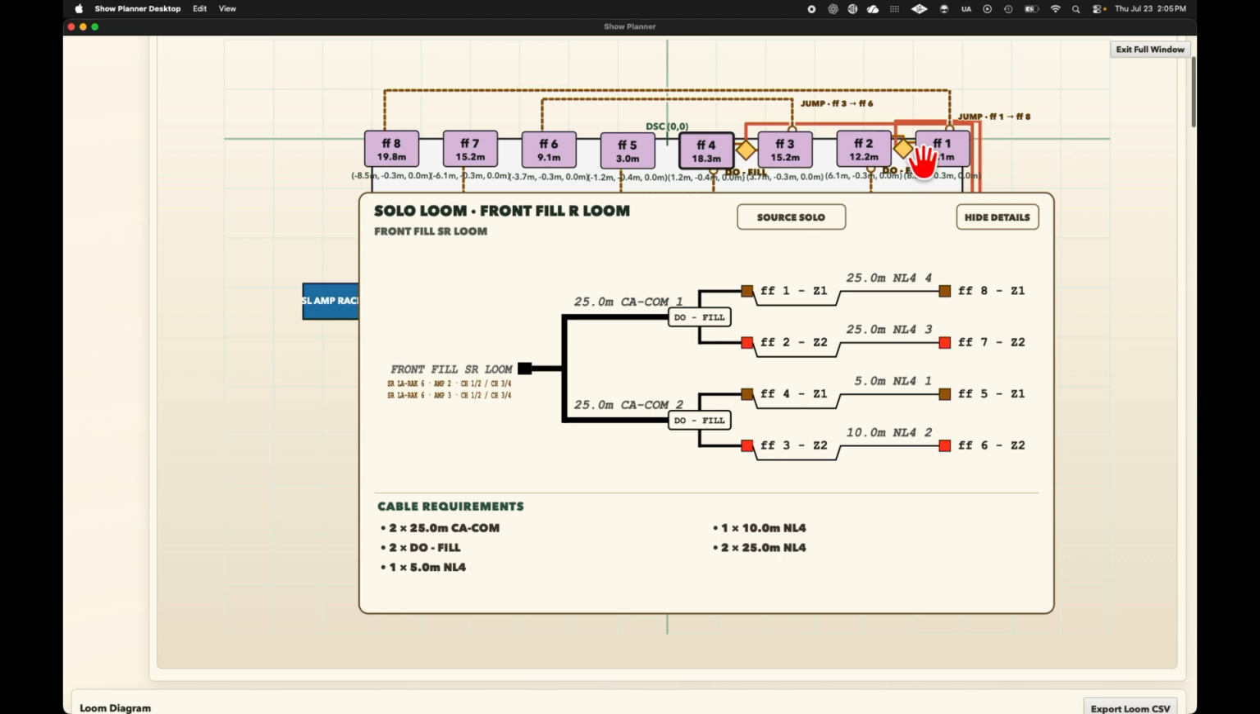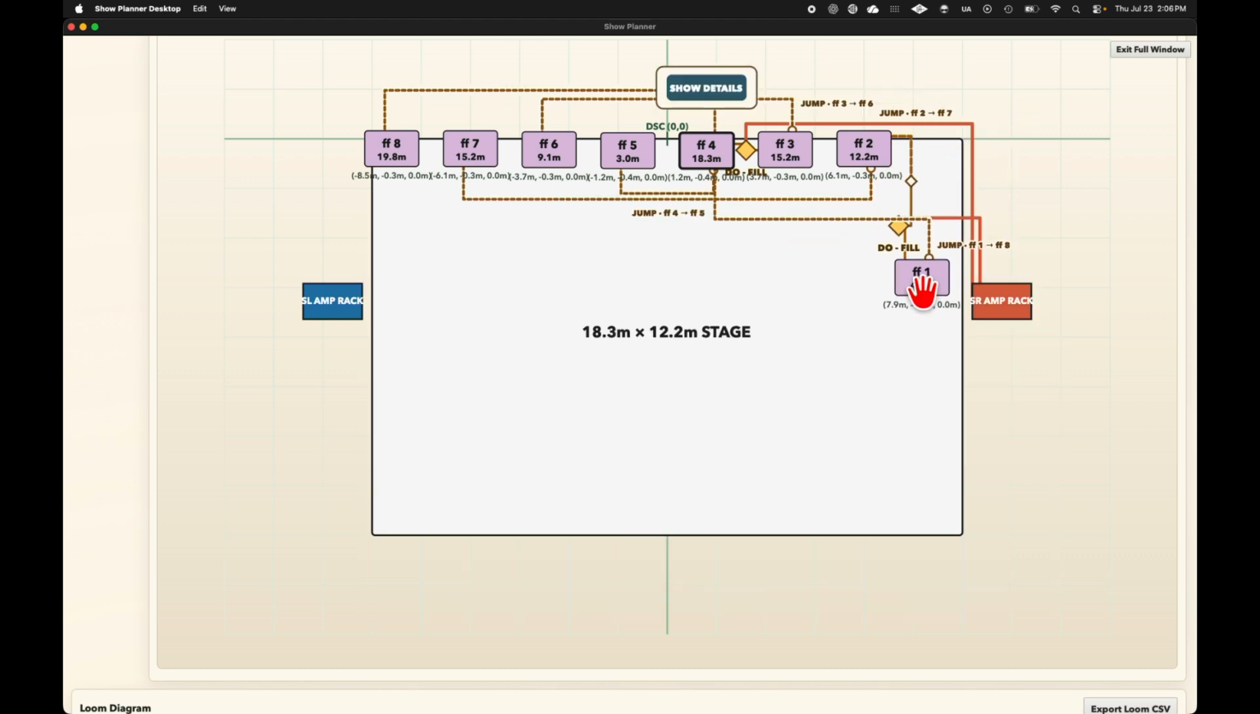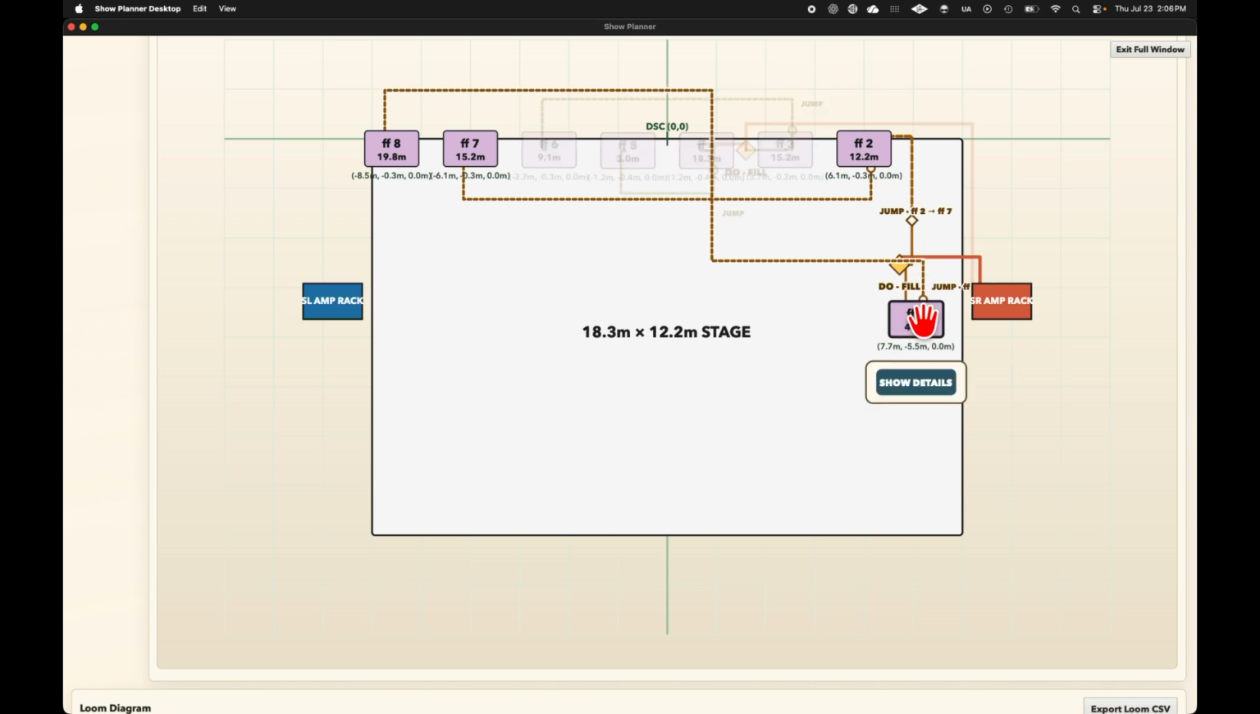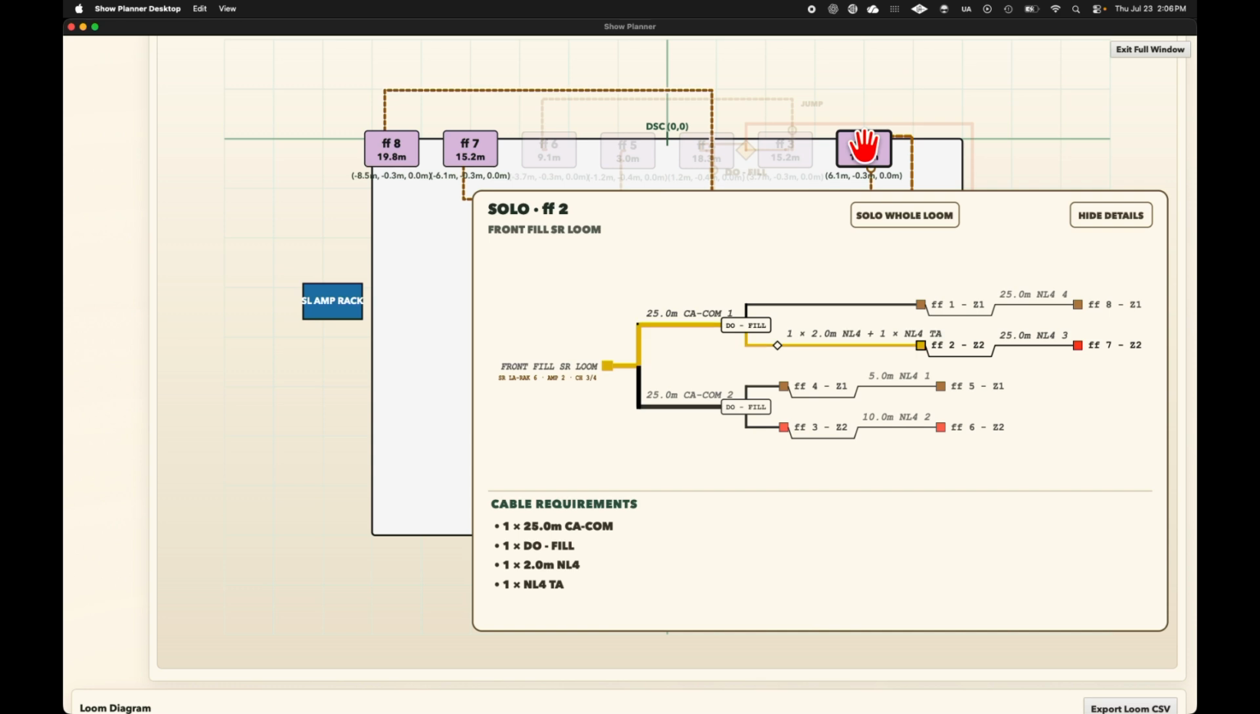Now if we go into our sources here and I move a front fill, it's going to automatically add a turnaround in an extension. So we'll go ahead and select it and see its details again. We can see that here. We've added an NL4 and a turnaround to this loom. And that's on front fill 2.